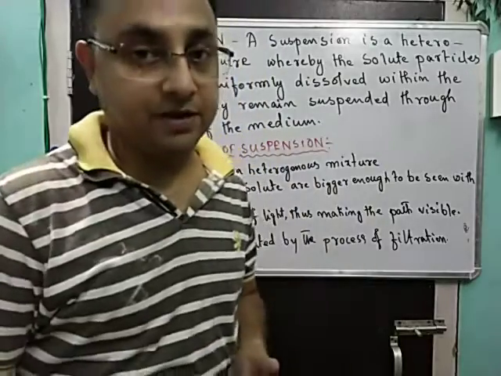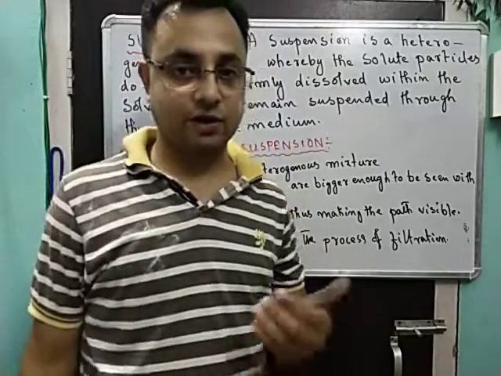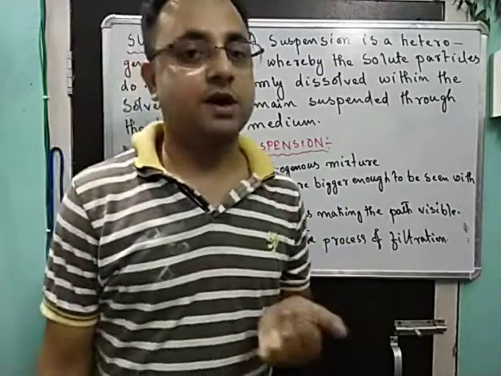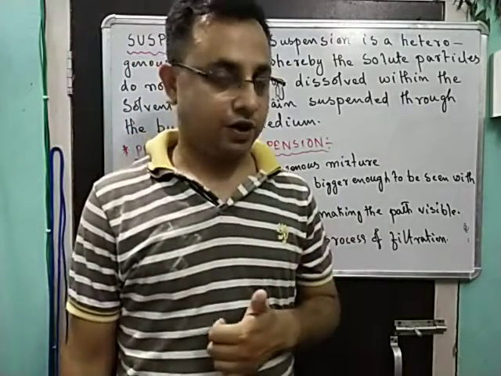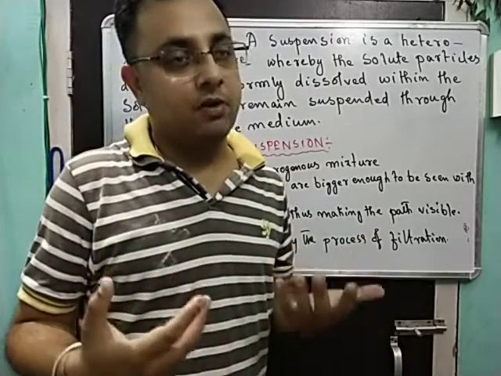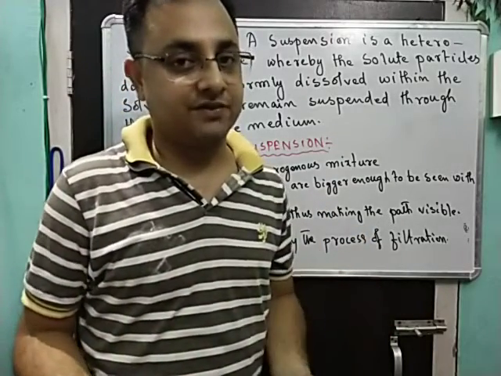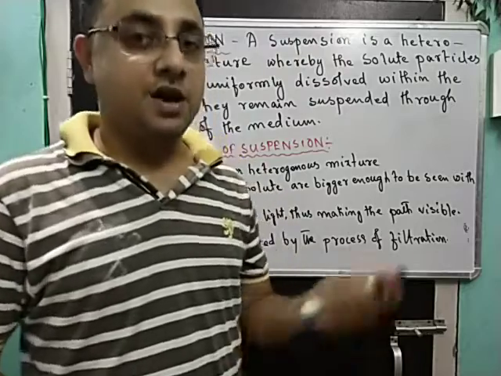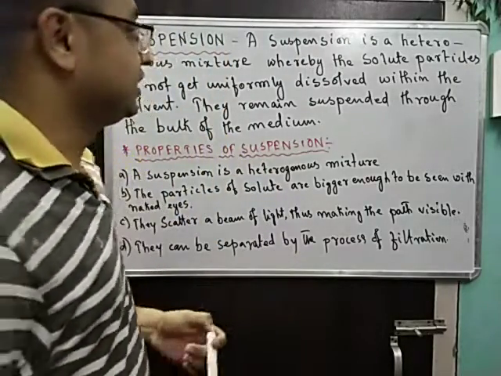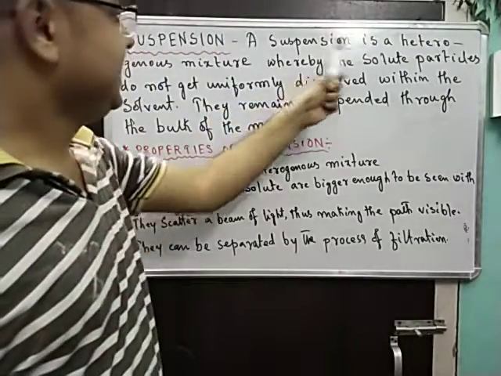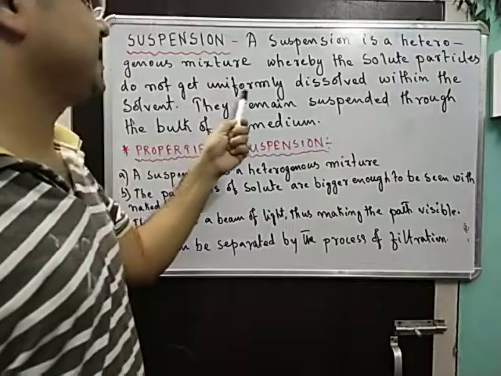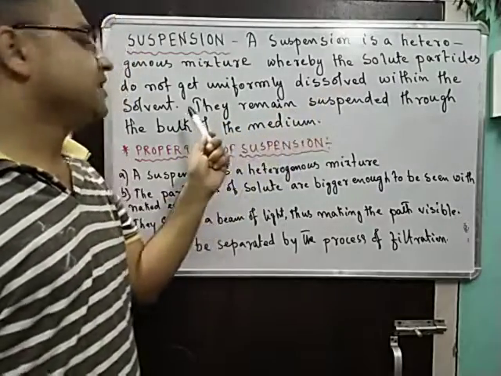Apart from the topics that we have discussed so far regarding solution, where we described what a solution is and saw the properties of a solution, we said we shall be looking into the subcategories of homogeneous and heterogeneous mixtures. Now we shall be describing what a suspension is. A suspension is a heterogeneous mixture whereby the solute particles do not get uniformly dissolved within the solvent.